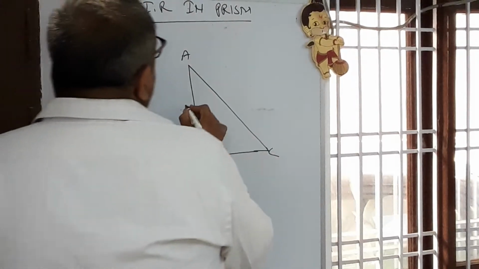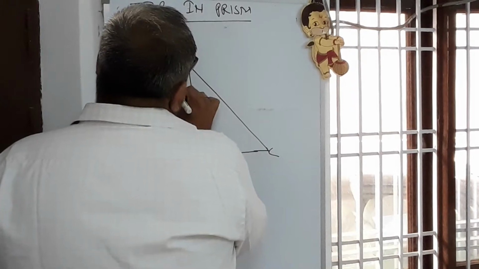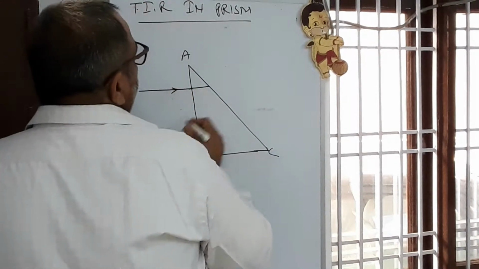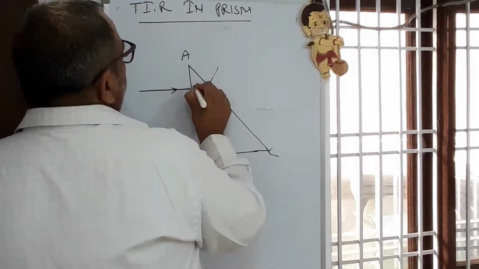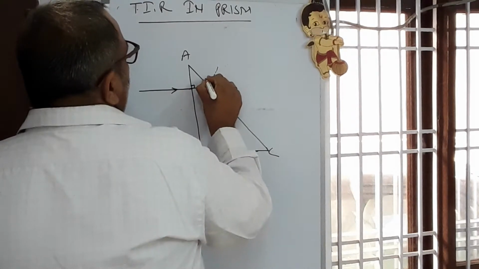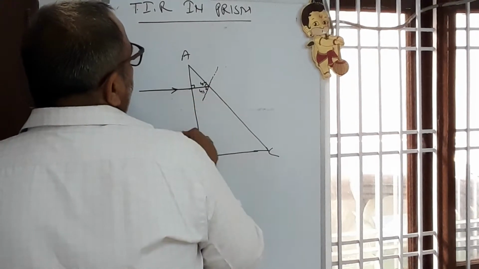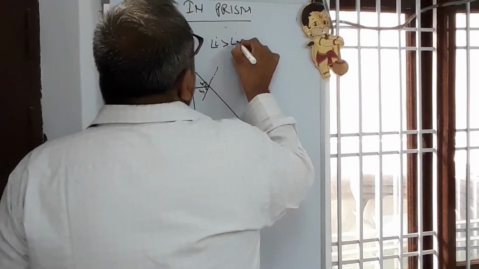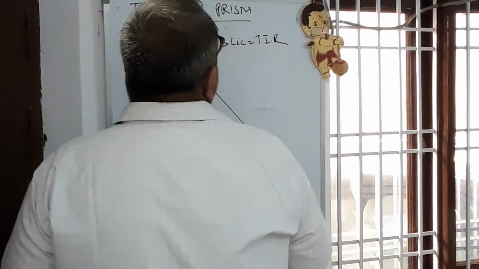When a ray of light is made incident normally on the surface, it passes undeviated. Normal I have drawn. This is 90. This angle is 45, so the remaining also will be 45. When angle of incidence is greater than critical angle, it will have total internal reflection.